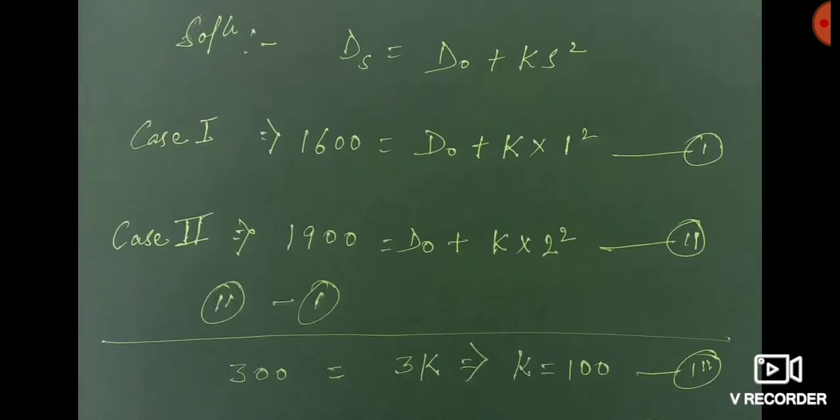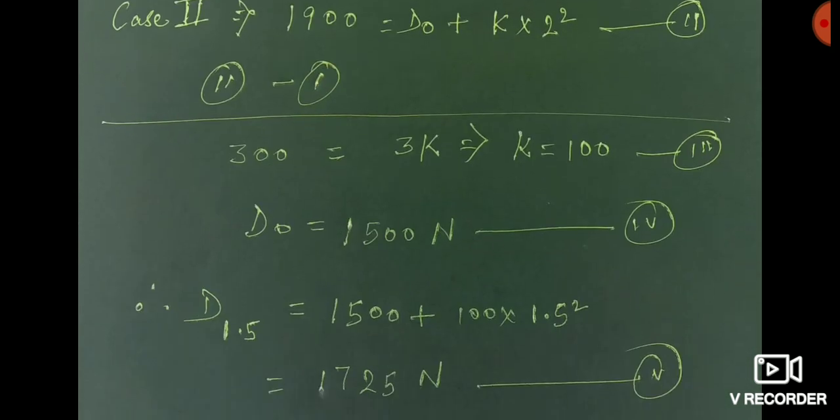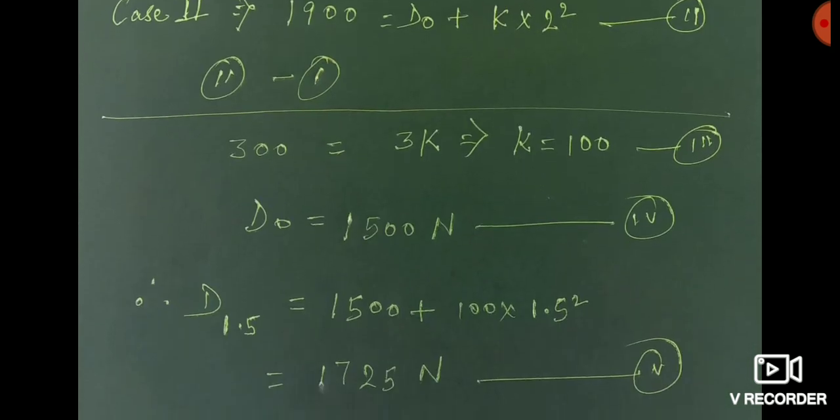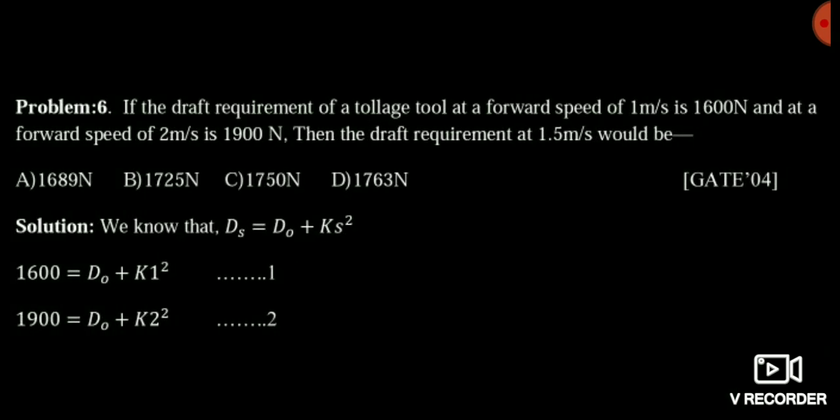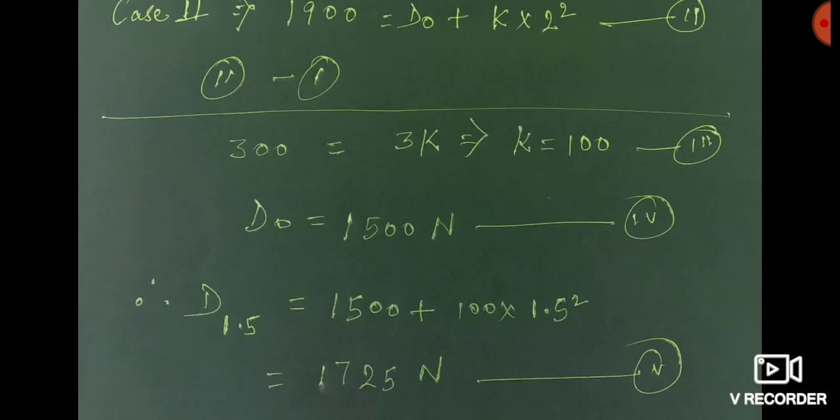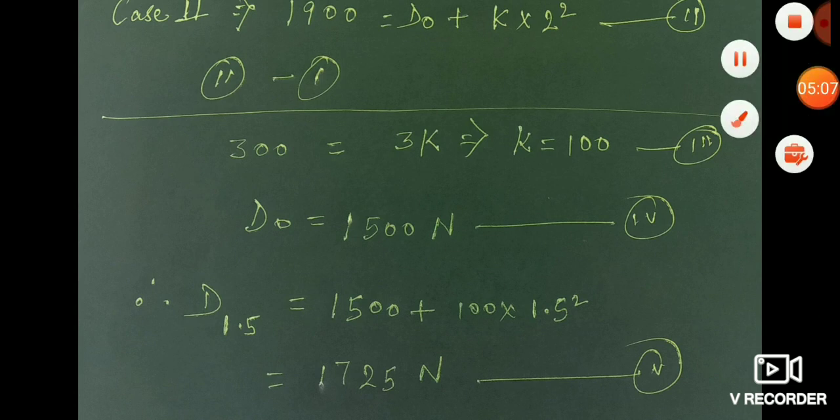You make two equations. You subtract the second equation minus the first equation. You will get the K value, that is 100, and after that you calculate the D naught value, that is 1500. And friends, here it is asking what is the draft at a speed of 1.5 meter per second, that is D 1.5 is equal to D naught plus K into 1.5 square. D naught value is 1500. You can get the answer, that is at 1.5 meter per second, 1725 Newton.